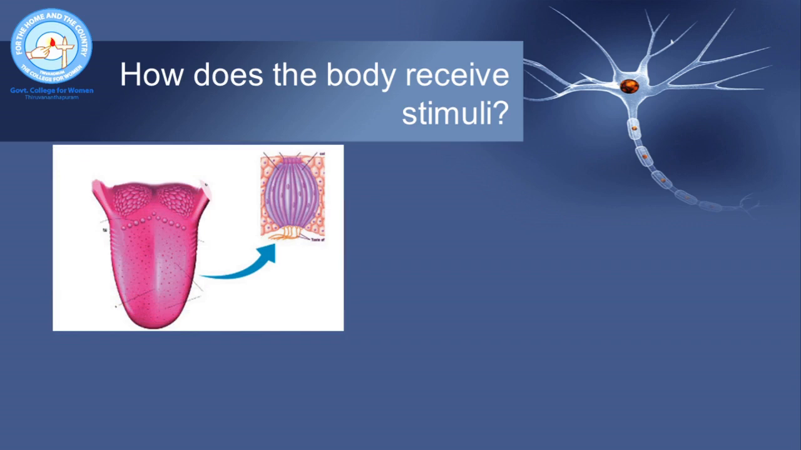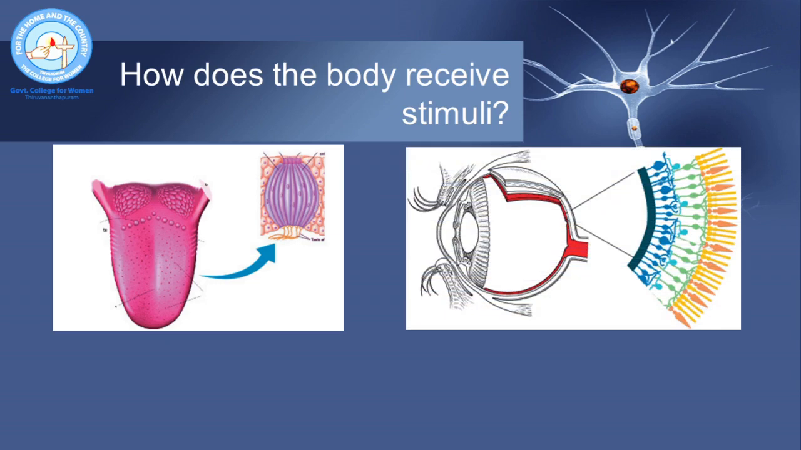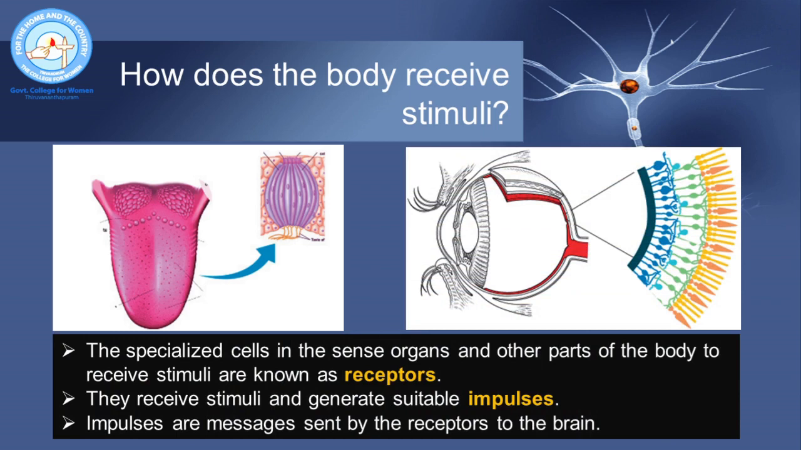Here you can see the picture of the tongue, which is the sense organ of taste. On the surface of the tongue, you can see small bud-like structures which are called taste buds. These taste buds have specialized cells that help in the perception of different tastes. Similarly, in the eye, we have specialized cells that can receive visual stimuli. So, we have specialized cells in the sense organs to receive stimuli and they are called receptors.